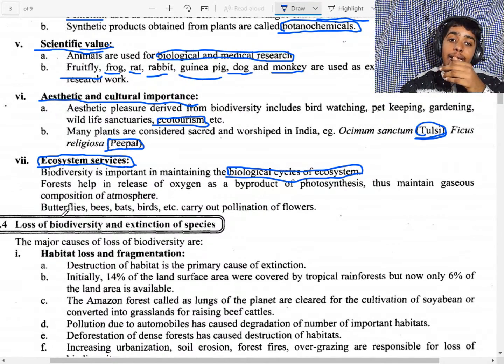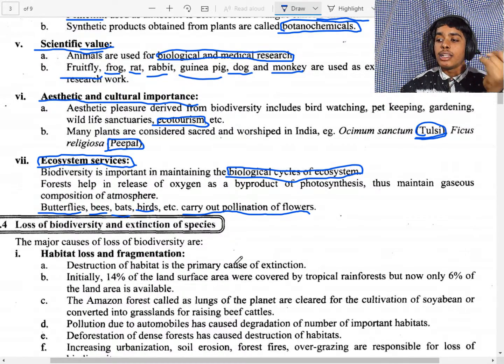And butterflies, bees, honeybees, bats, and birds all carry out the pollination of flowers. That means honeybees, bats, and birds help in the pollination of flowers.